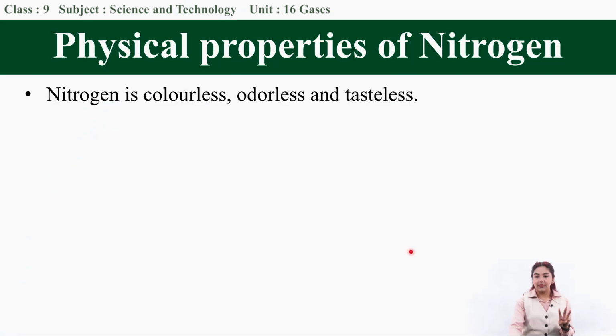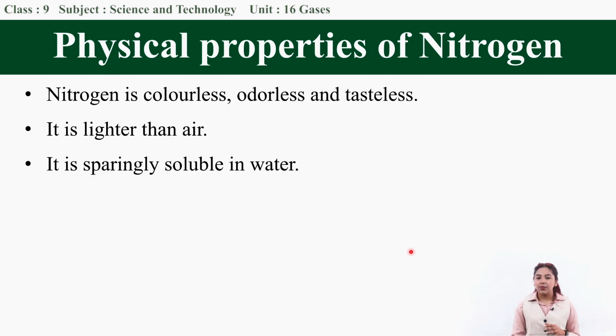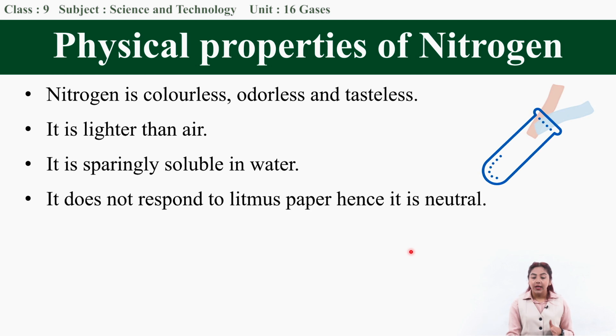Now let us study some physical properties of nitrogen. You saw that the gas we prepared in the laboratory did not have any color. So nitrogen is colorless. It does not have smell, so it is odorless, and it has no taste, so it is tasteless. Nitrogen gas is lighter than air, and it is sparingly soluble in water, meaning it dissolves in water in a very, very small amount. Nitrogen gas does not respond to litmus paper, be it red or blue. It does not change the color of the litmus paper. Hence, we can say that nitrogen gas is a neutral gas.